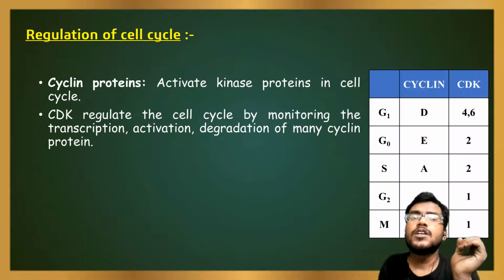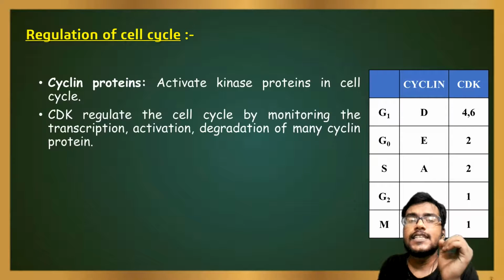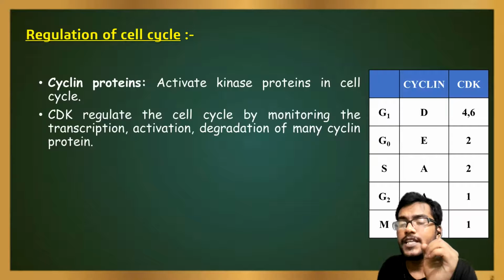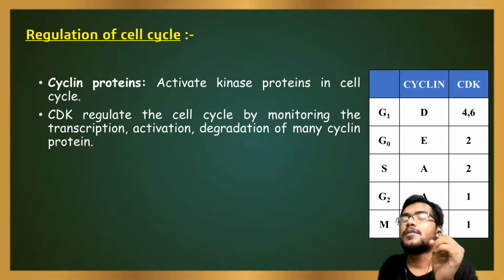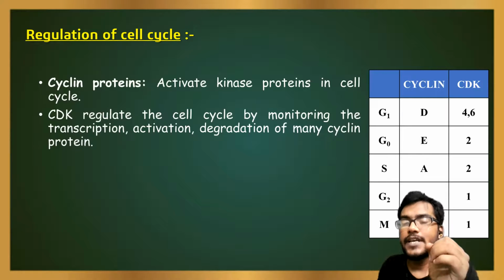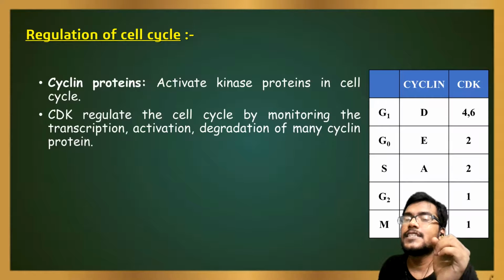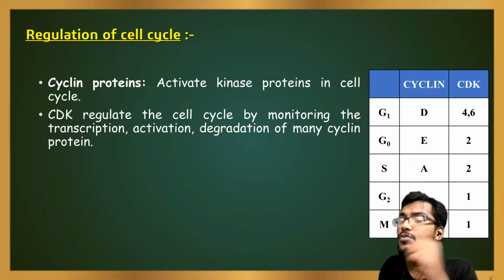Then comes the regulation of the cell cycle. The cell cycle can be regulated by a protein, that is cyclin protein. Cyclin protein also controls the function of CDK enzyme, that is cyclin dependent kinase enzyme. There are a number of cyclin proteins and a number of CDK enzymes. Like in G1 phase, cyclin D and CDK 4 and 6 are involved. In G0 phase, cyclin E and CDK 2 are involved.